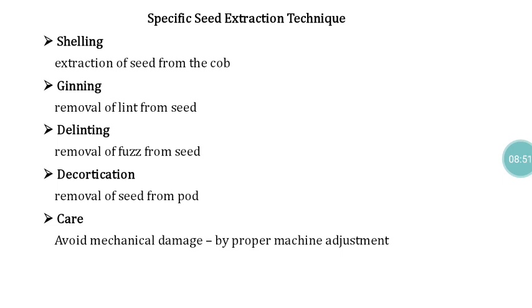And in groundnut we have to go for decortication, that is removal of the seed from the pod. In these cases also we have to take into consideration that whatever instruments are used, all those instruments should be kept in good working condition, and proper machine settings also we have to ensure. By that way we can avoid occurrence of mechanical injury to the seeds.